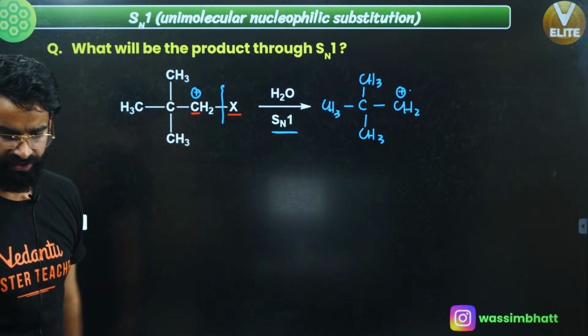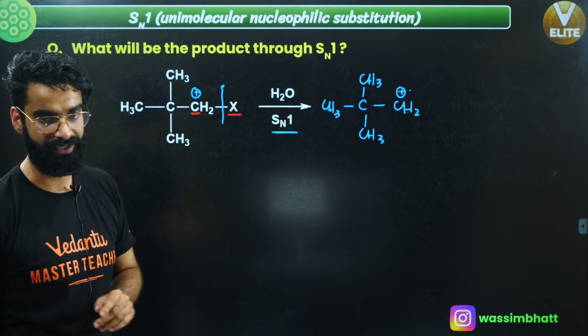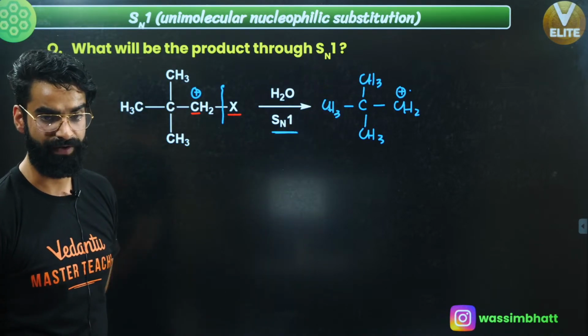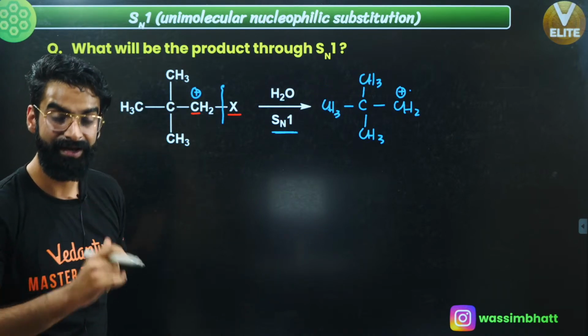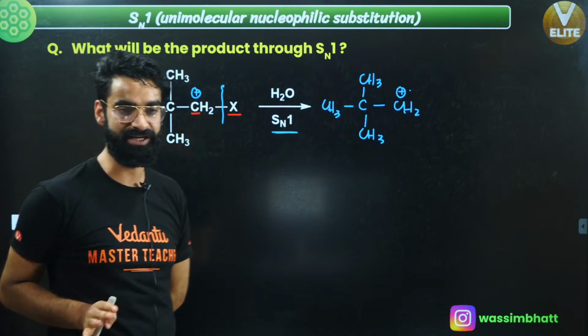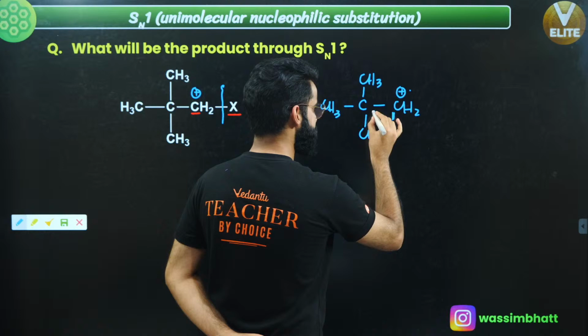Since carbocation got generated, now I need to check, will the rearrangement take place over here or not? Is the rearrangement going to happen in this carbocation or not? We are going to see that, okay? If due to rearrangement, stability of carbocation increases, then only rearrangement will happen. Okay. Now people, let's call this carbon number 1. Let's call this carbon number 2.